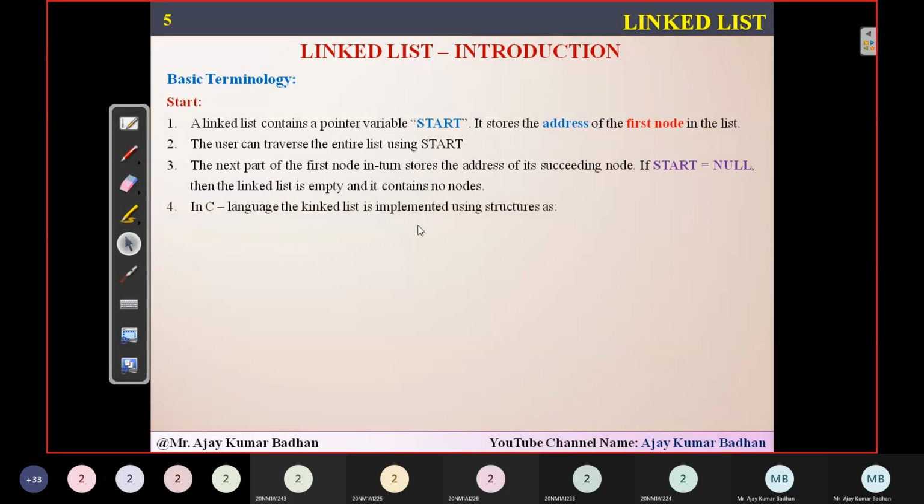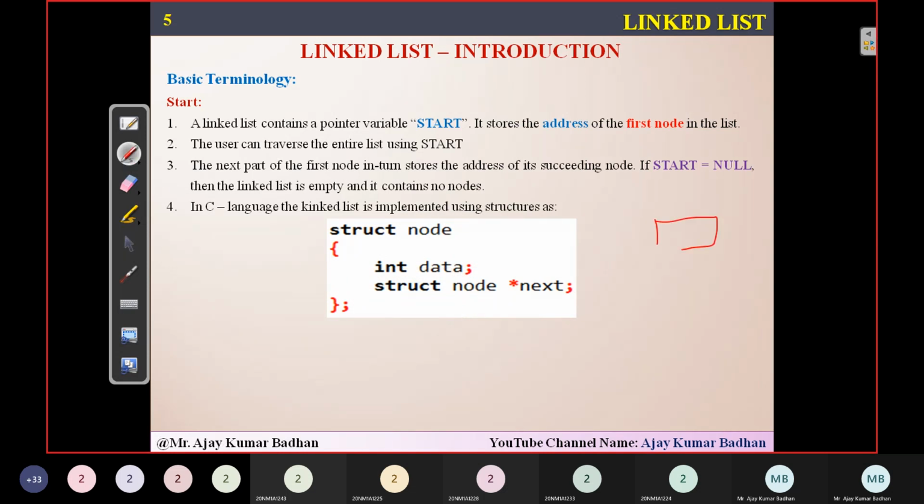In C language, the linked list is implemented using structures. Whatever node you have seen here, I want to create this node. The first block consists of data, and the second block consists of the address of the next block. To create this node, which consists of two elements, we can use structures in C. This is the data structure we have to use: struct node, and within it two elements, int data and struct node star next.